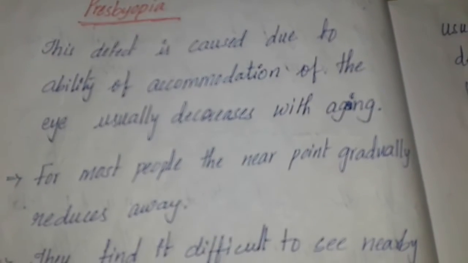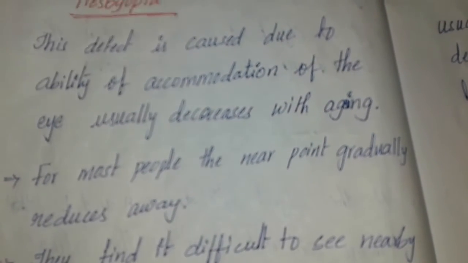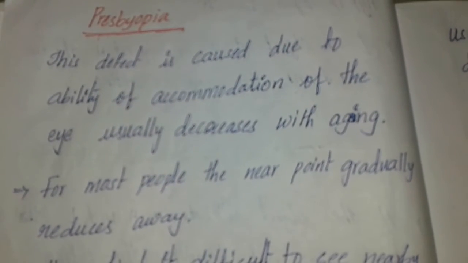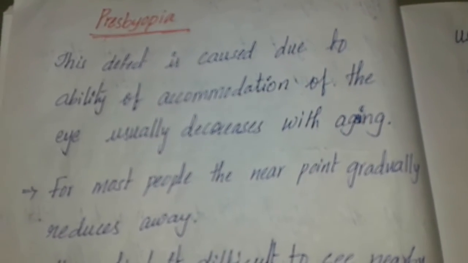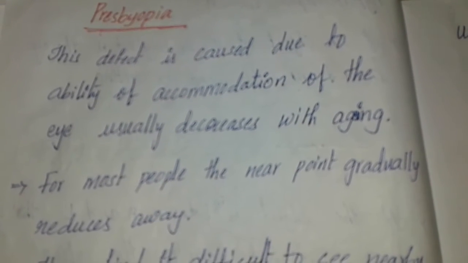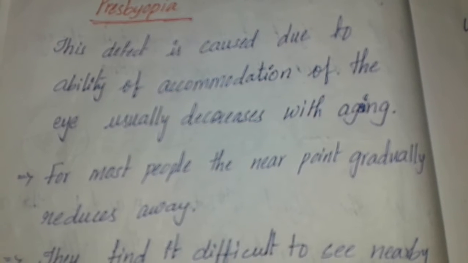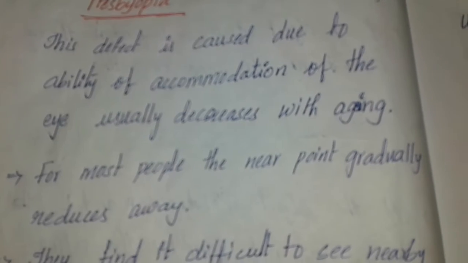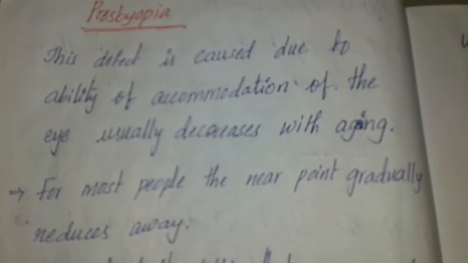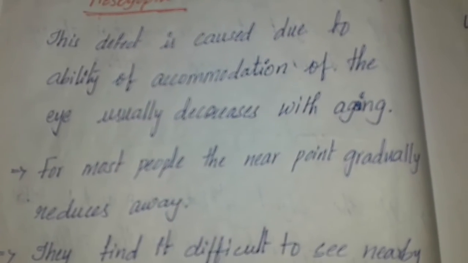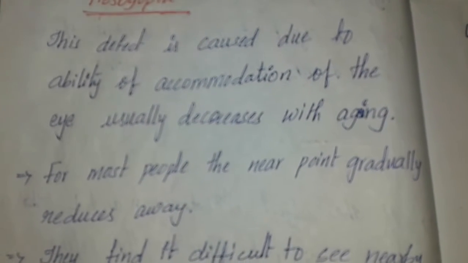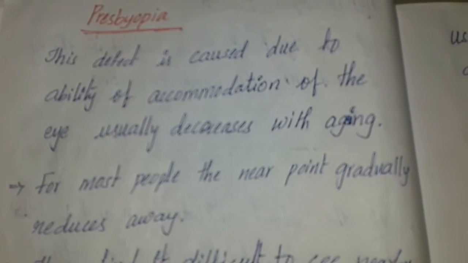So our next topic is presbyopia. This is caused due to aging. That means this defect is caused because the ability of accommodation of the eye usually decreases with aging. Thus eyesight will decrease due to aging. So presbyopia affects aged people.